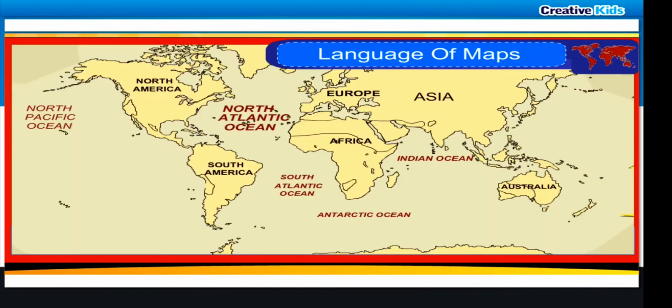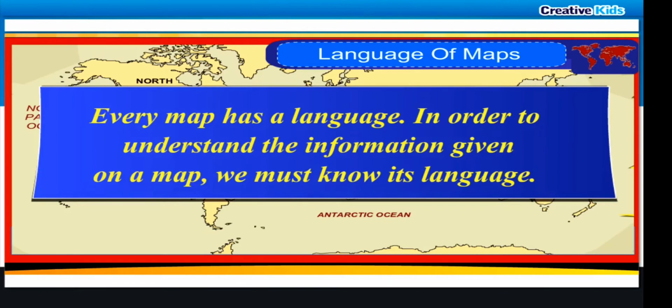Language of maps. Every map has a language. In order to understand the information given on a map, we must know its language.